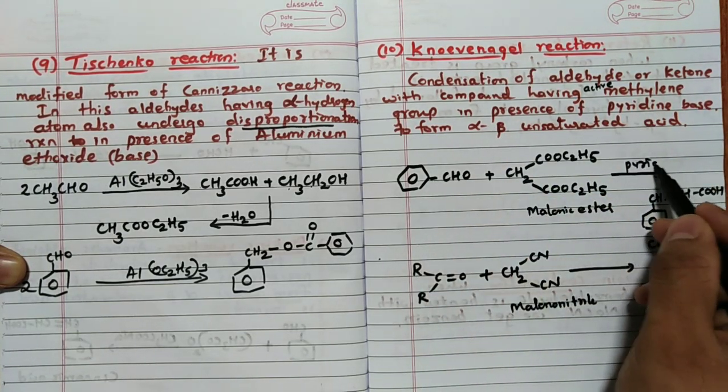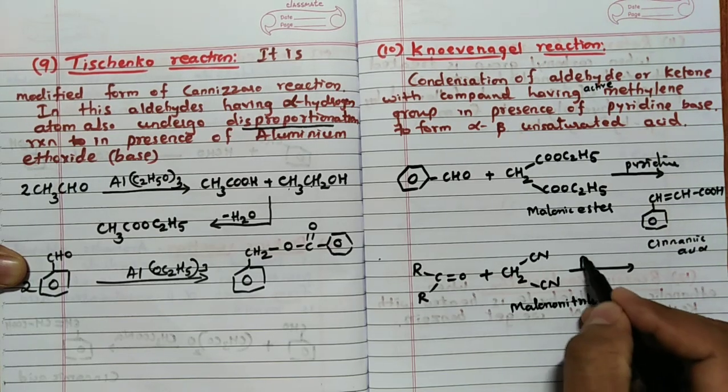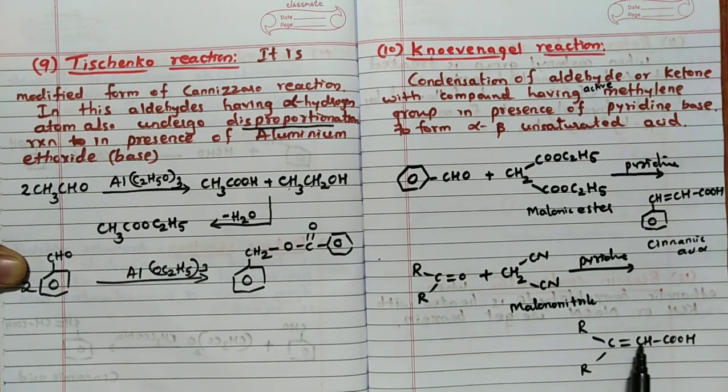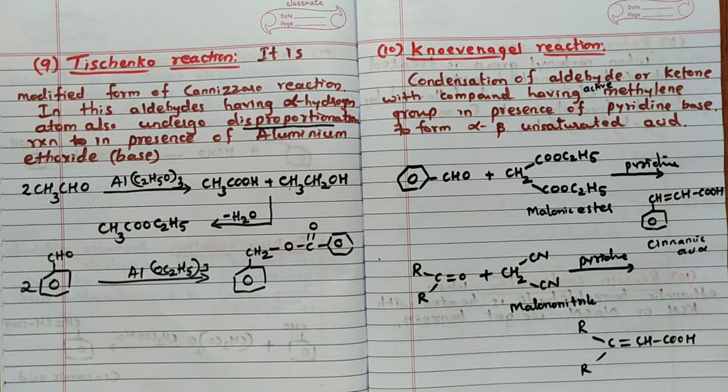Here also you can consider pyridine as a base, and here also you can consider pyridine as a base. You are going to get RCR=CHCOOH. So for this it is alpha carbon, beta carbon. So alpha beta unsaturated acid is going to form in this particular case. So this is about the 10th reaction, the Knoevenagel reaction.